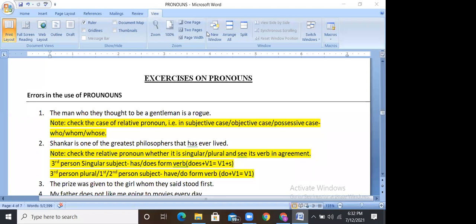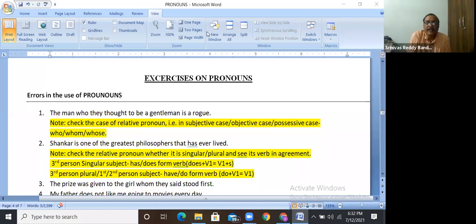The man who they thought to be a gentleman is a rogue. The man who they thought to be a gentleman is a rogue. Find out the mistake here.